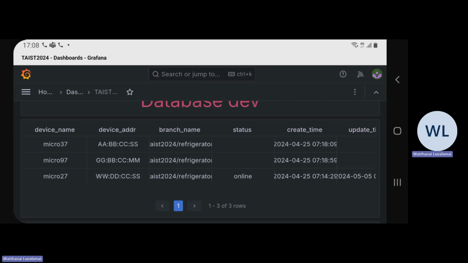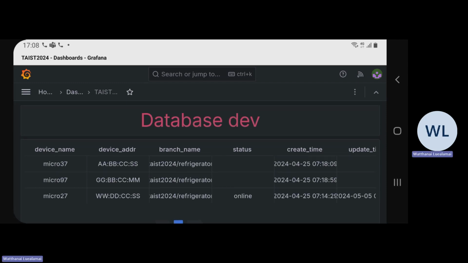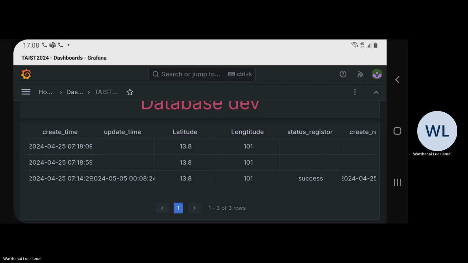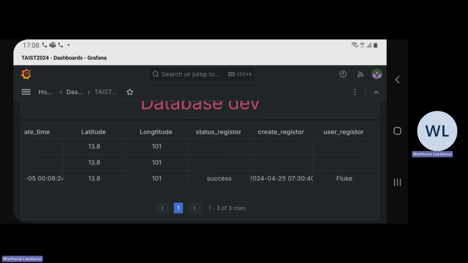Moreover, in the development database, micro 97 does not have a user registered. It is now null and the status is null too.